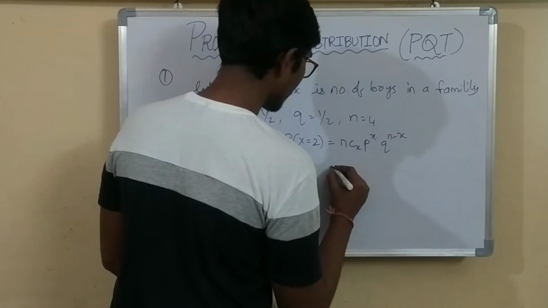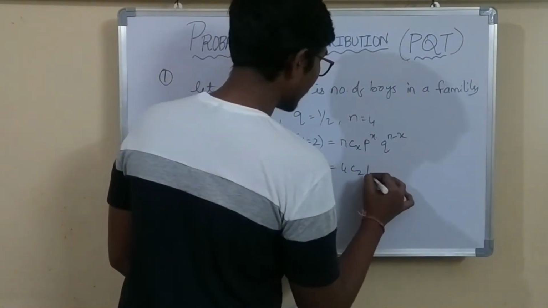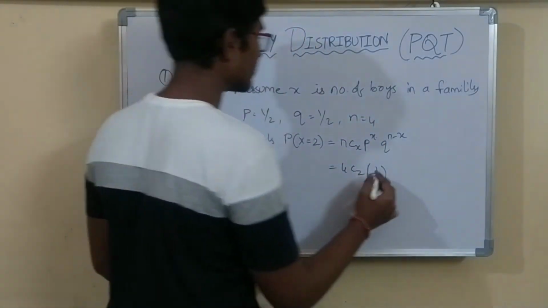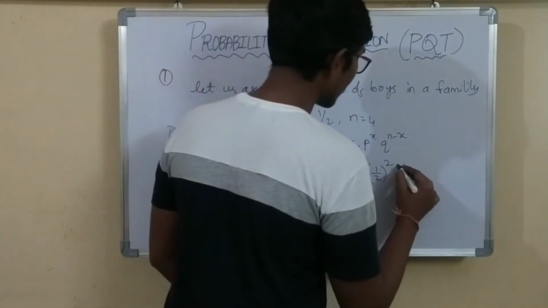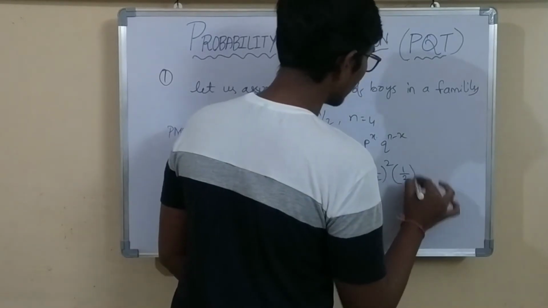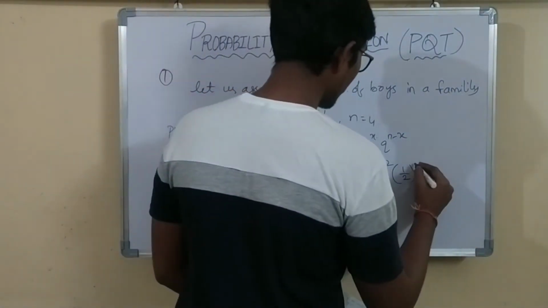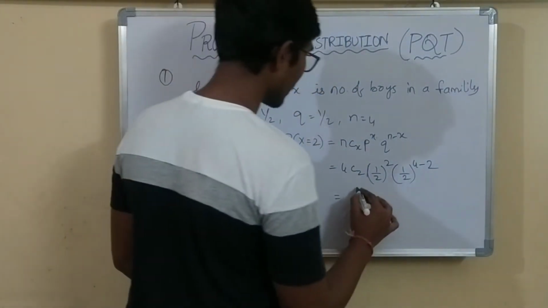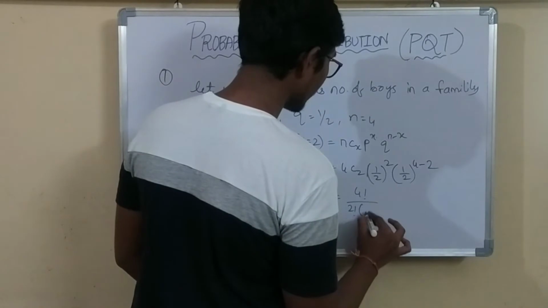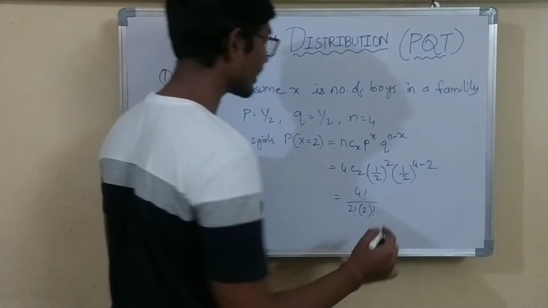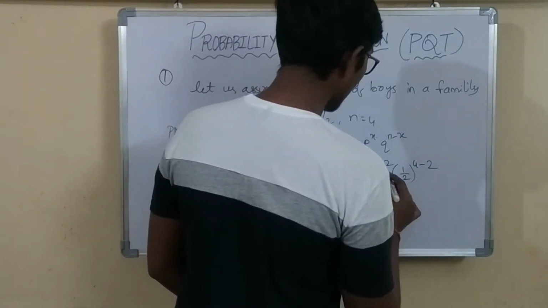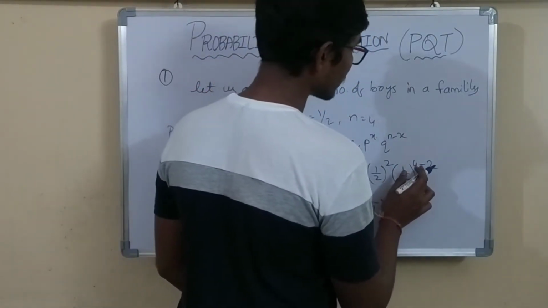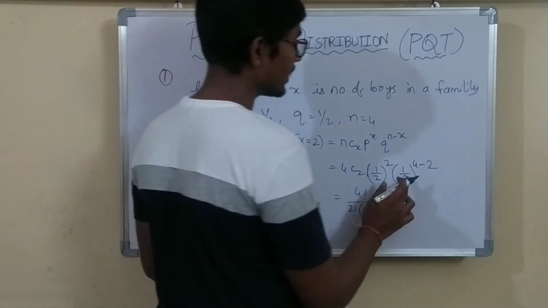Now if I substitute, 4C2 p power x, where the p value is 1 by 2, so 1 by 2 whole square, and q power n minus x, where q is 1 by 2, and 4 minus 2. So what is the value of this? 4C2 is nothing but 4 factorial by 2 factorial into 2 factorial, into 1 by 2 whole square. 1 by 2 whole square is 1 by 4. So 1 by 4 into 1 by 2 whole power 4 minus 2, that is 1 by 2 whole square.